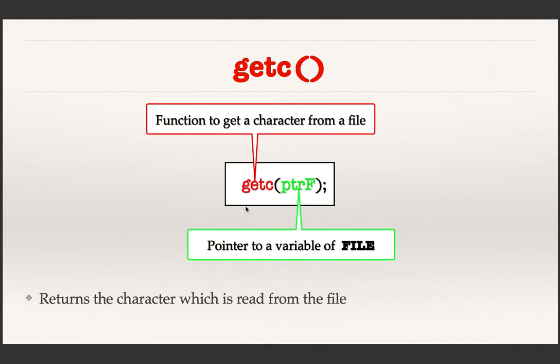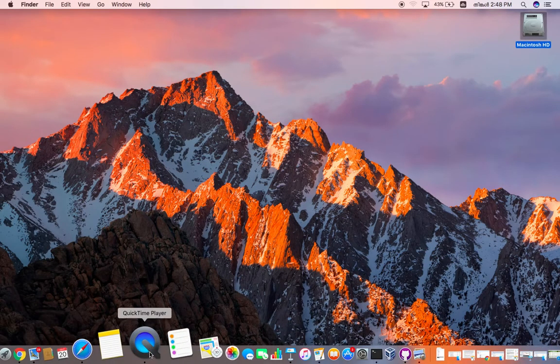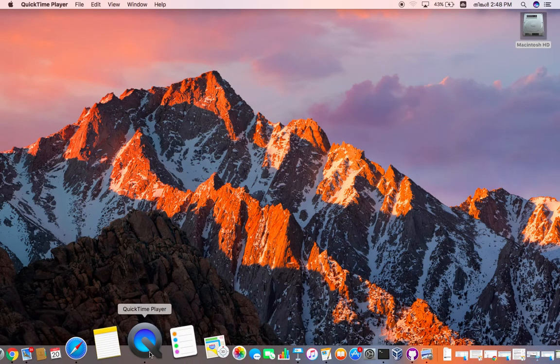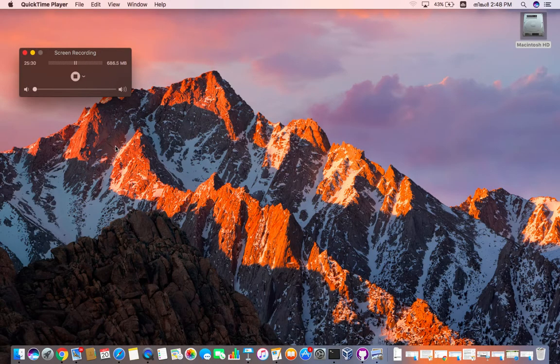And this function returns the character which is read from the file. So now we have discussed basically how one can create a file, how one can write data into a file, and how one can read data from the file. Now we are going to see more functions to access or process files. So next is ftell, and we will discuss an example illustrating the use of this function, and thus we can see what this function is doing.